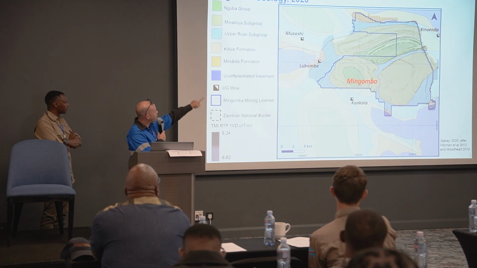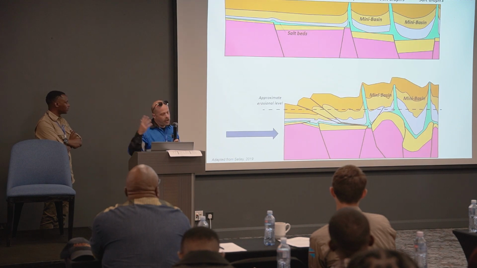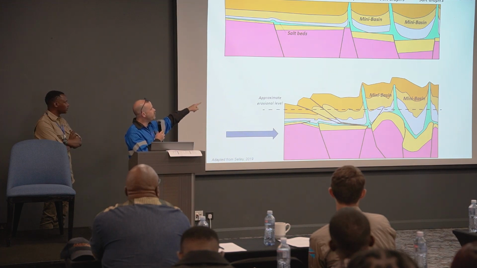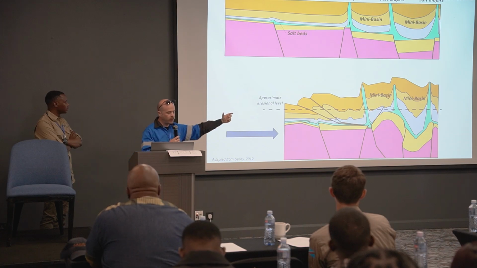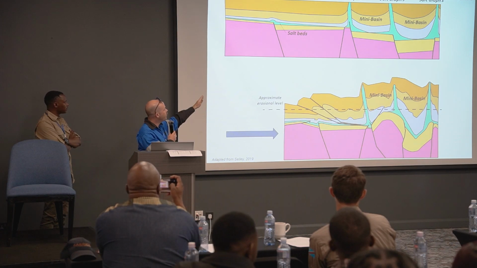So the surrounding green is the Mwasha, and then as you go up in the strat column, the younger Nguba would represent the middle part of those synforms. That was the way we thought of them, which is that they represented these mini basins, or smaller compartments of sediment that were caught up between two walls of salt or diapirs.